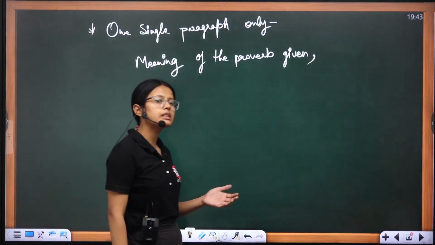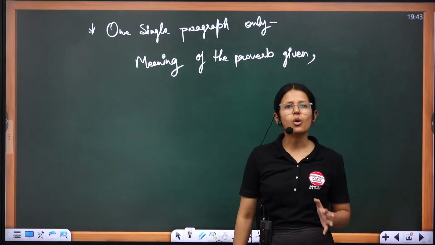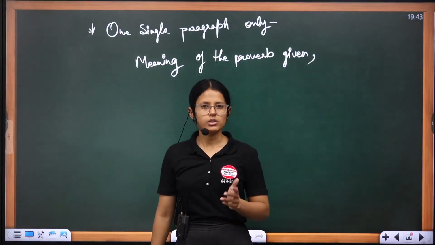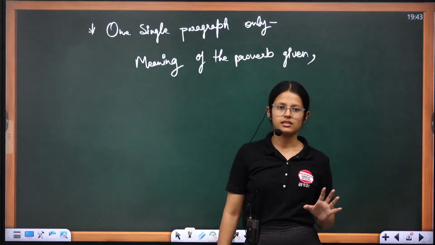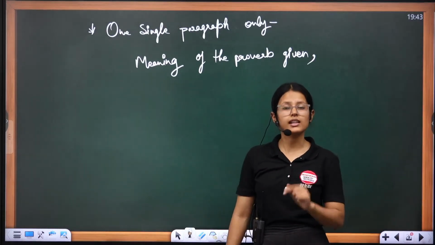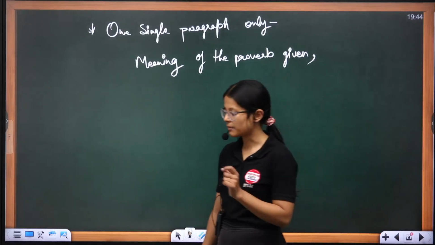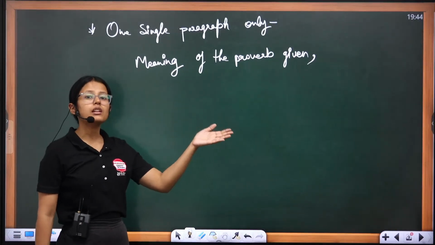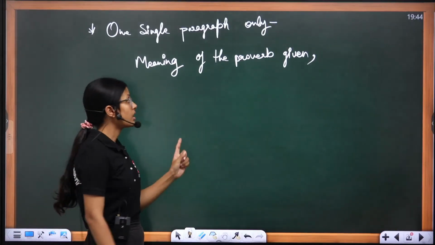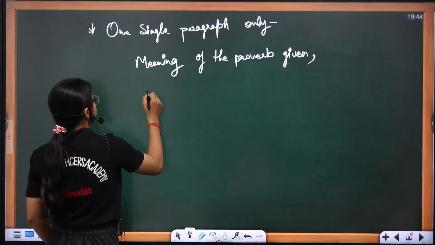Now that example can be based on a real life incident, or even an example you imagine and write. But that should be related to the proverb given. That particular situation that you will be giving as an example should be related to the proverb given. So firstly, meaning of the given proverb, then its example.